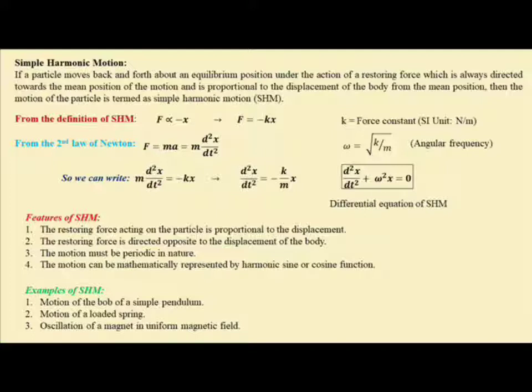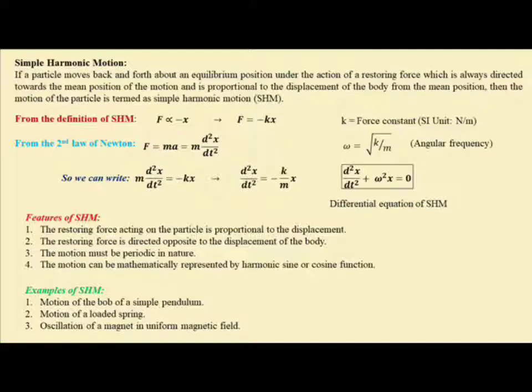if the force is proportional to the displacement and it is oppositely directed, so that it is always opposing the motion, then F is proportional to minus x, and if we write it as F equal to minus kx, where k is called the force constant, that is restoring force per unit length, and the SI unit is Newton per meter.